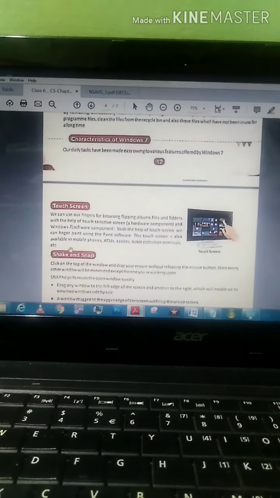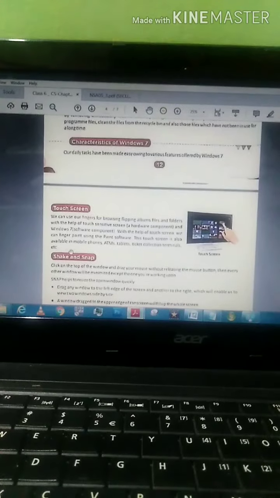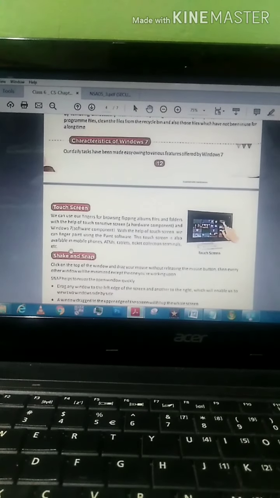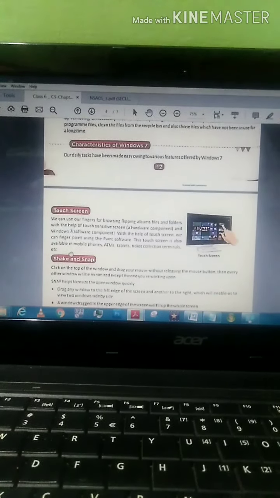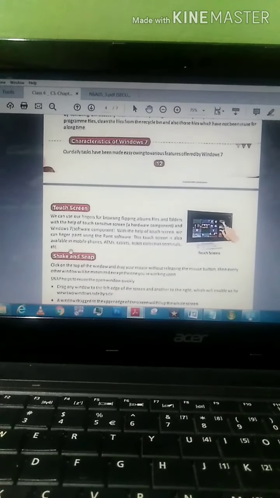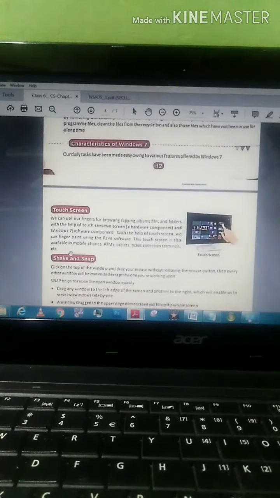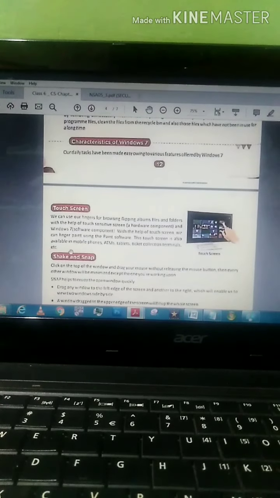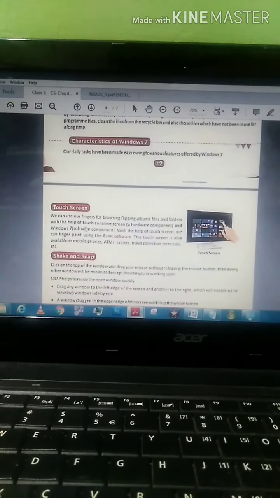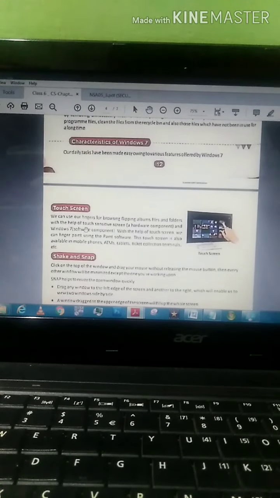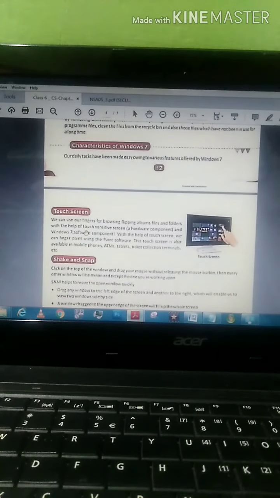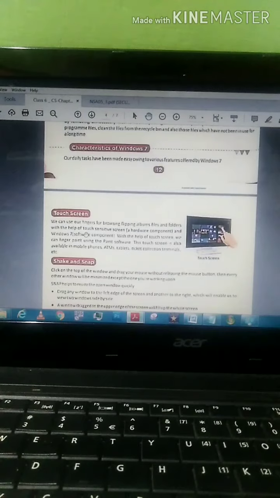Likewise, the touchscreen makes the user closer to the operating system, closer to the computer system. That is how this touchscreen works, and it rules until now. So this Windows operating system has its own pride in introducing the touchscreen with its operating system.